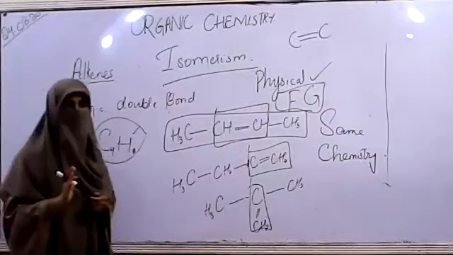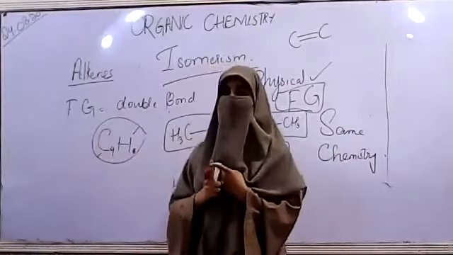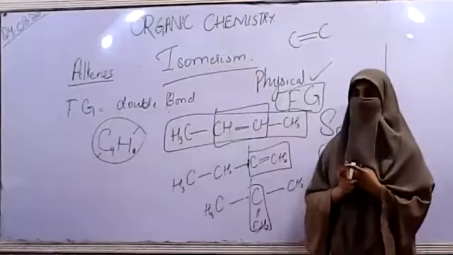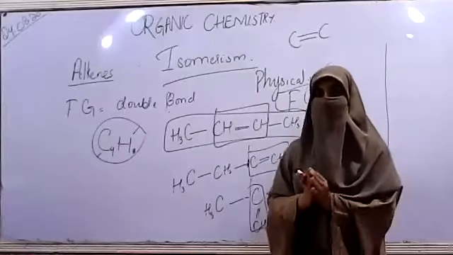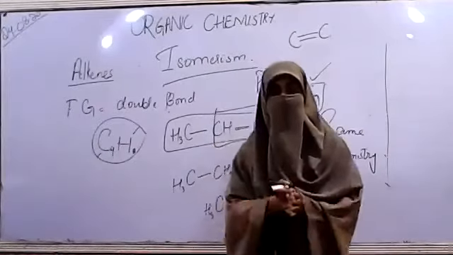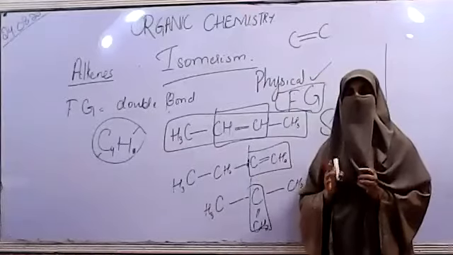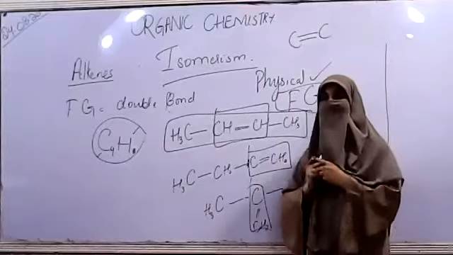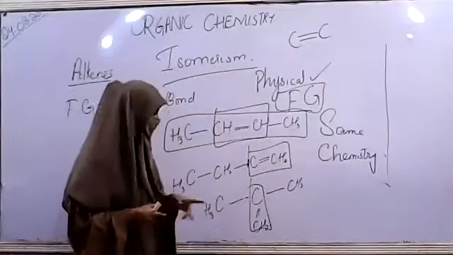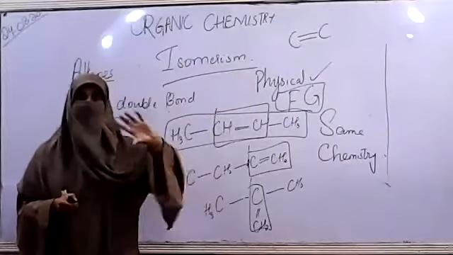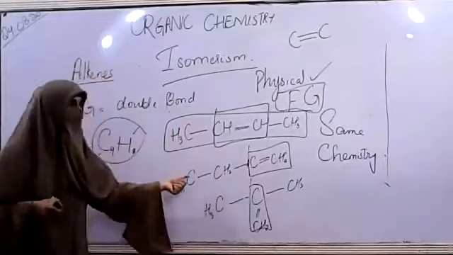No change in the chemical properties means, for example, if we perform some kind of reactions, either in the laboratory or in the industry on a commercial scale, all these reactions will proceed by the same phenomenon, giving the same products, or the products may vary depending upon the position of the double bond, but the main nature of the product will be the same because the initial reactants are the same.